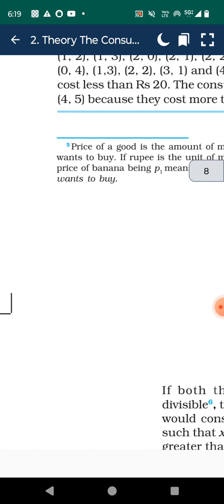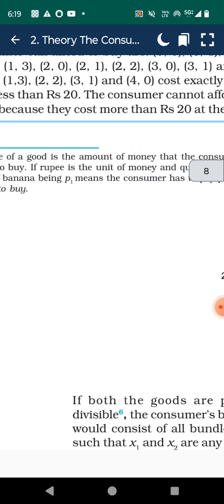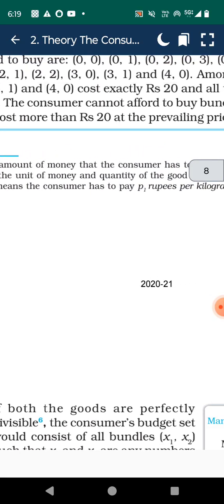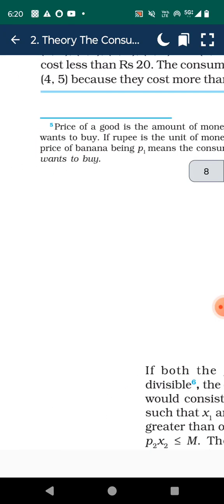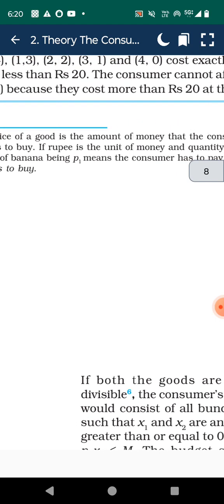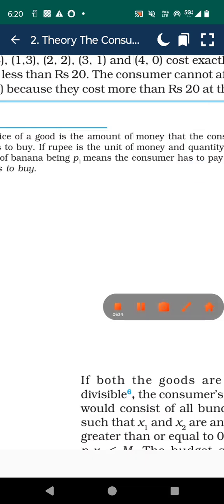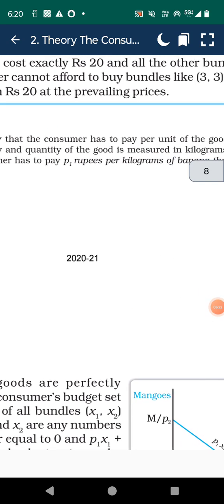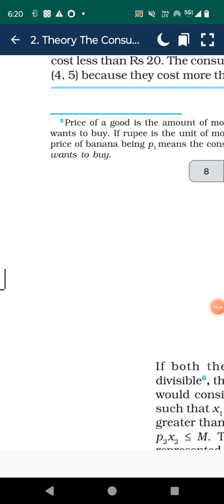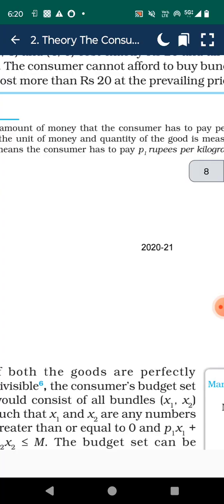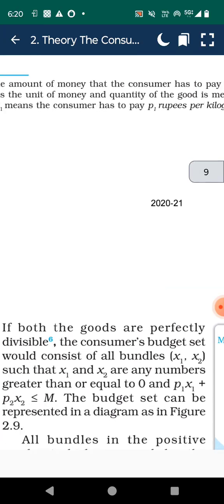Among these bundles, (0,4), (1,3), (2,2), (3,1) and (4,0) cost exactly 20 rupees and all other bundles cost less than 20. The consumer cannot afford to buy bundles like (3,4) and (5,5) because they cost more than 20 rupees at the prevailing prices.